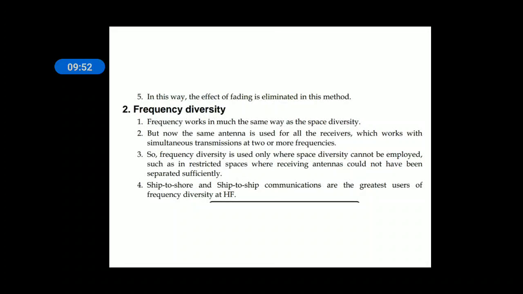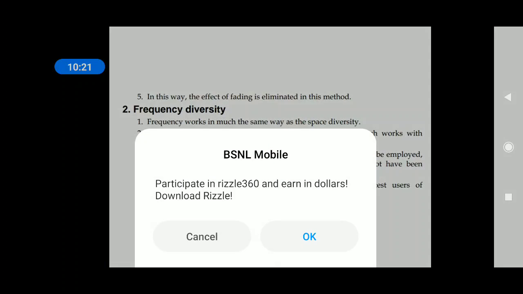separated sufficiently. And one more important parameter of space diversity is that the antennas which are used at the receiver or transmitter should be separated by one or more wavelengths. They should not be co-located, they should not be nearer to each other. So, in frequency diversity, a single antenna will radiate the same message at different frequencies. So, we are diversifying different frequencies or different modulating frequencies.